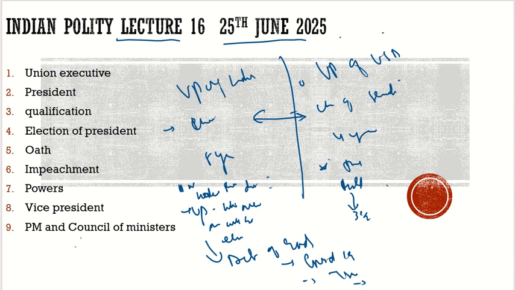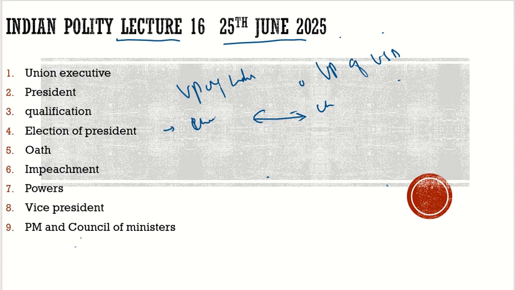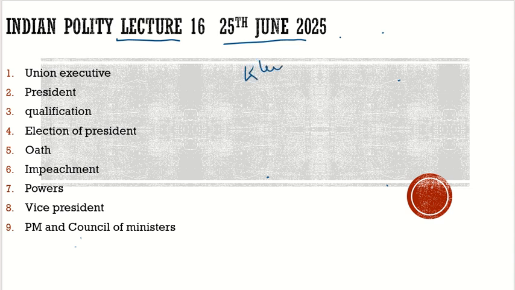So this is his function. Now let's look at how he is elected, how the vice president is elected. As I told you earlier, even though he acts as the chairperson of the Rajya Sabha, that does not mean he is a member of the Rajya Sabha. But for the qualification, he should be eligible to be a member of the Rajya Sabha. That is his qualification.